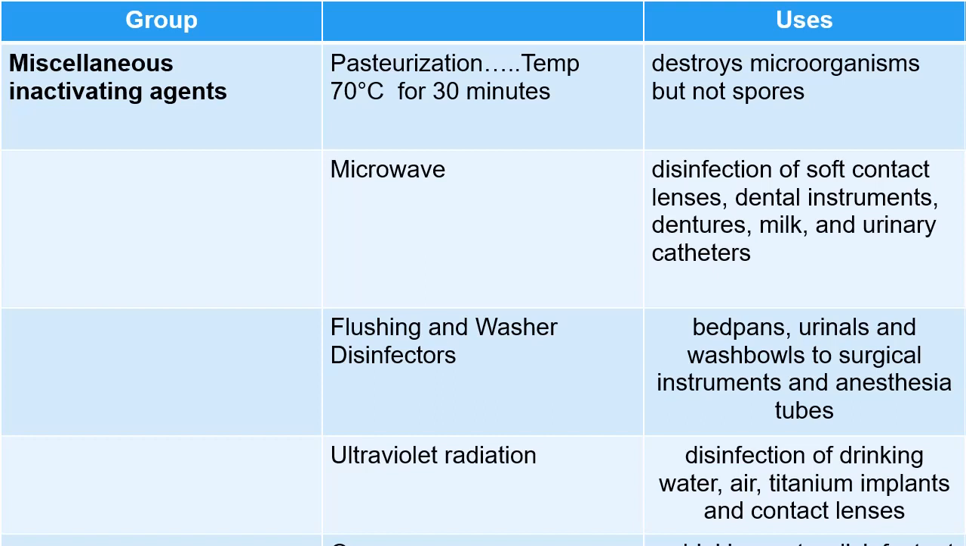The next member is microwave. Microwave is used to disinfect soft contact lenses, dental instruments, dentures, milk, and urinary catheters. Flushing and washer disinfectors are used to disinfect bedpans, urinals, and wash bowls to surgical instruments and anesthesia tubes. Ultraviolet radiation is used to disinfect drinking water, air, implants, and contact lenses. Ozone has been used for years as a drinking water disinfectant.